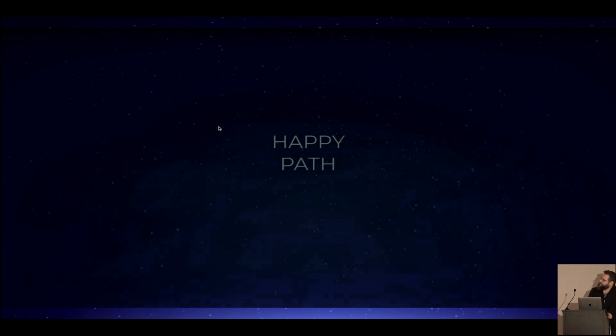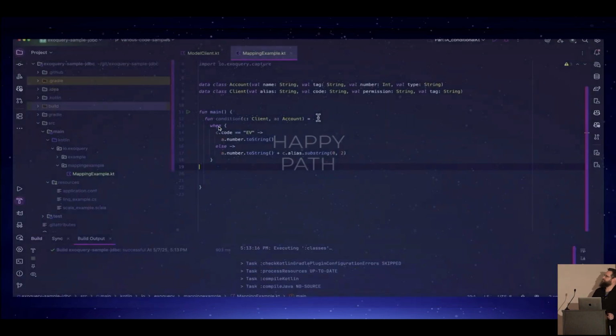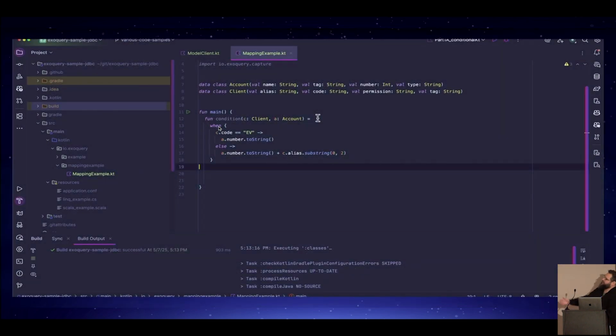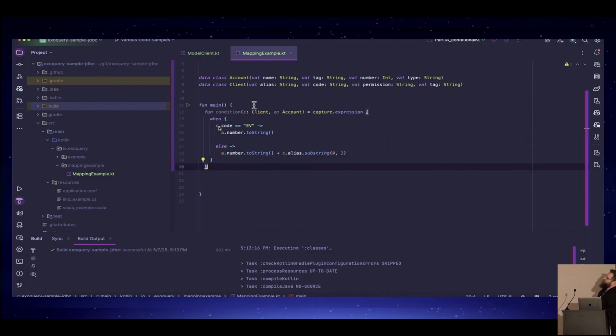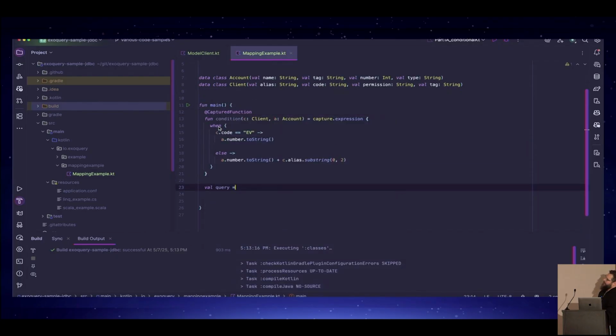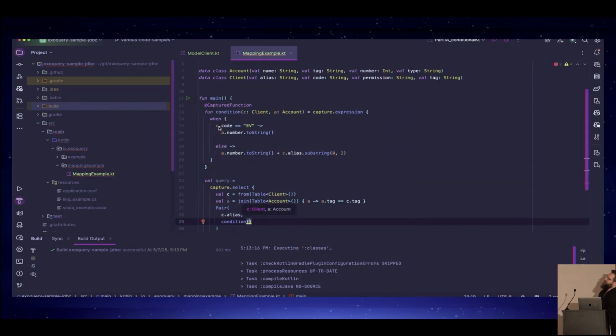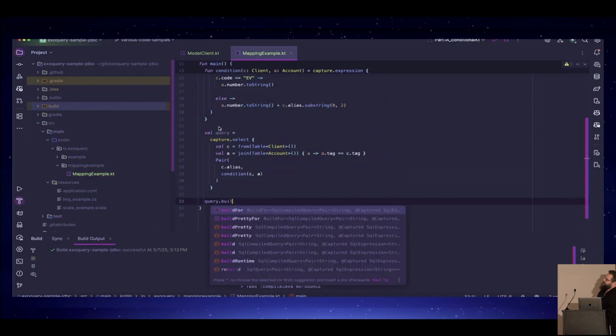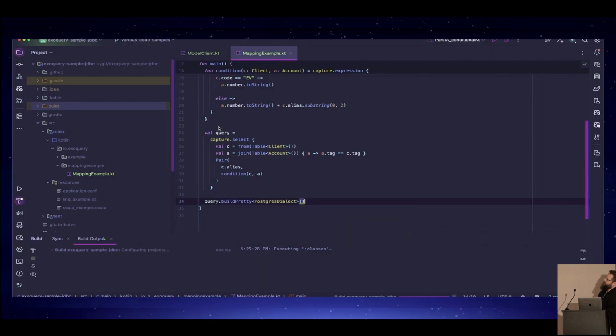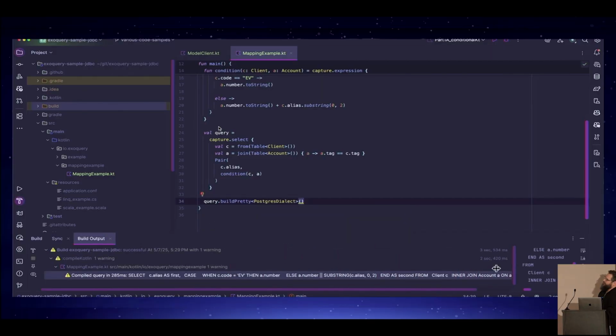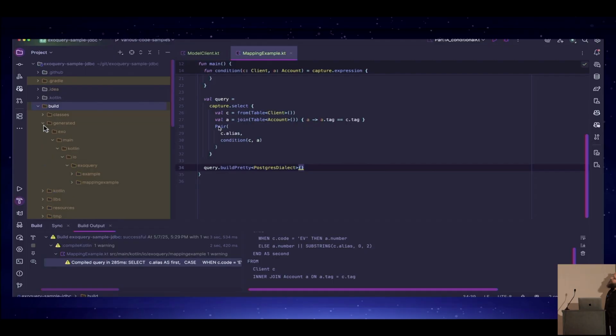Here's the happy path. There's our where clause. We use a quotation operator, which is the capture, and then take that, capture it into a variable or an identifier, and use it in a query. A pair is a Kotlin tuple type, so let's use it in there. Let's build it and run it, and there's our SQL query that came out at compile time.